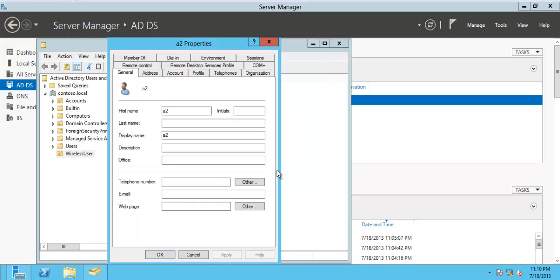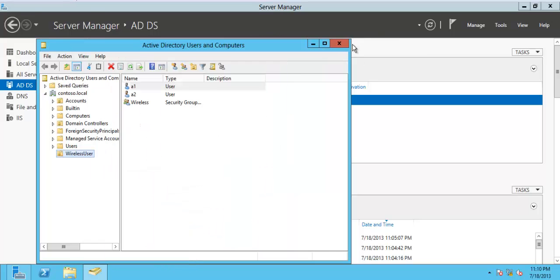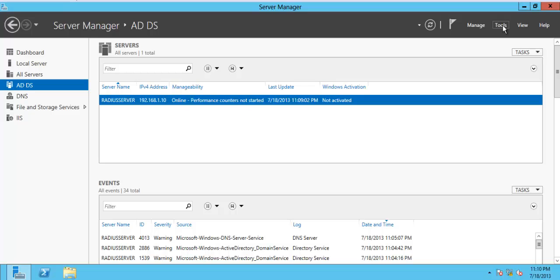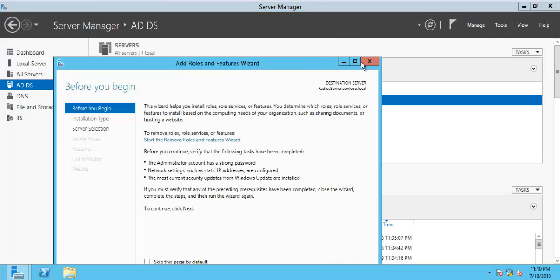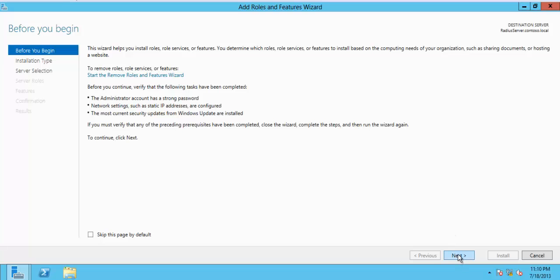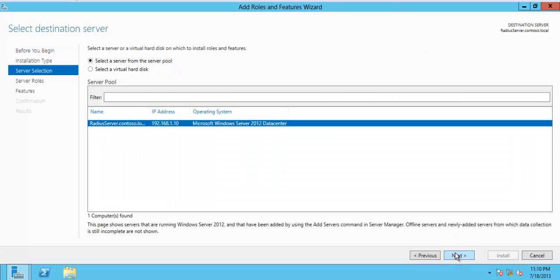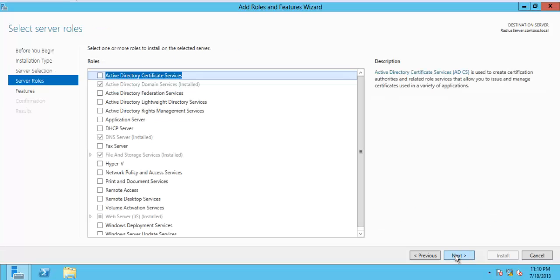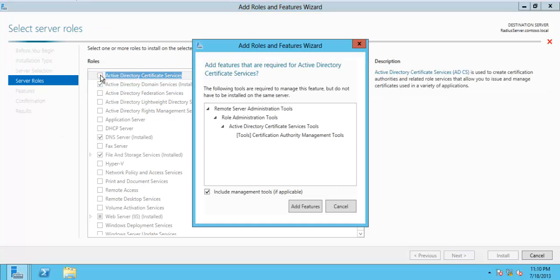So for that, first we need to go to Add Roles and install the certificate server, the Active Directory Certificate Service.